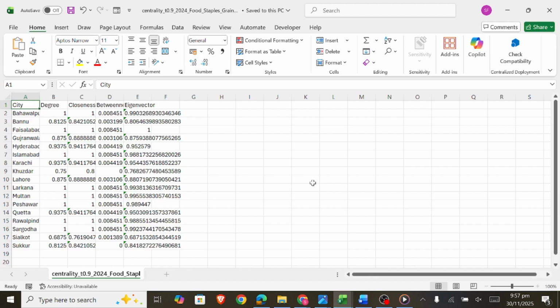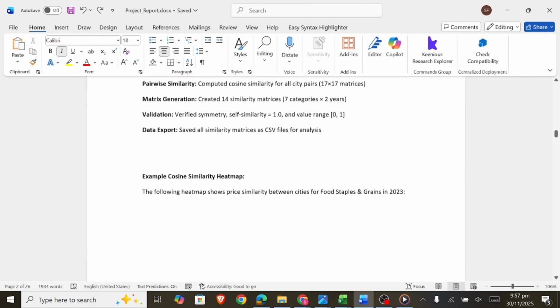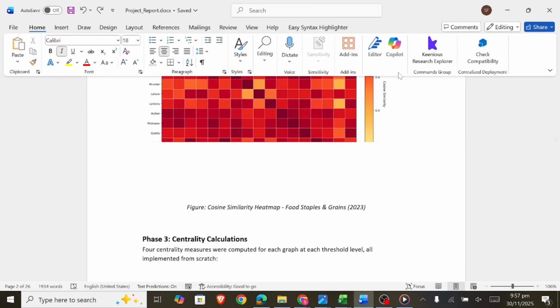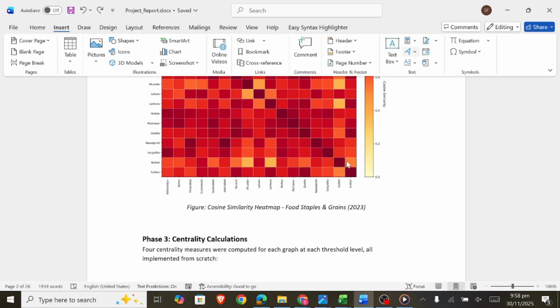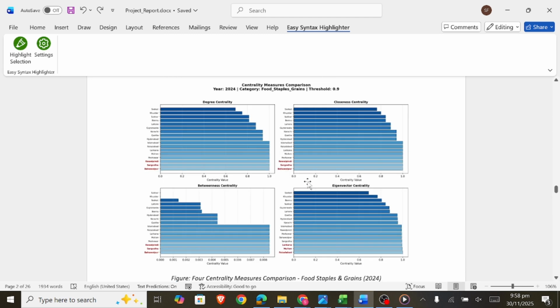So we can see that to get a single influence score per city, we aggregated these measures using weights. If we go to the aggregation part, we can see the formula where WD plus WC plus WB plus WE is equal to 1. Now, this shows how ranking changes under different weighting schemes.